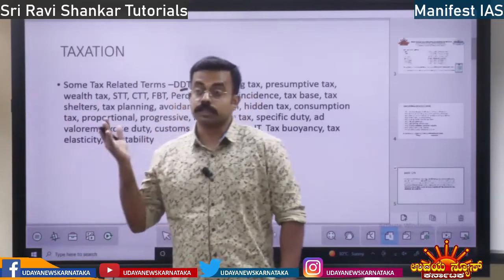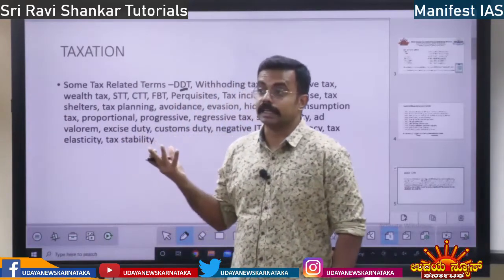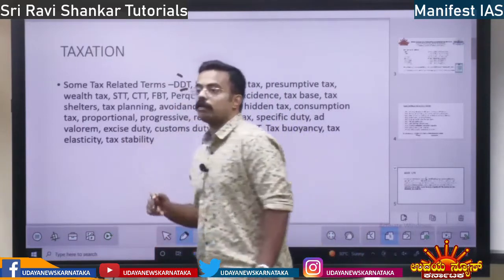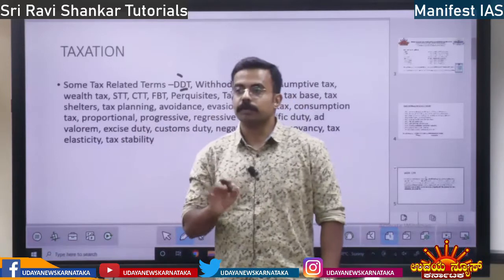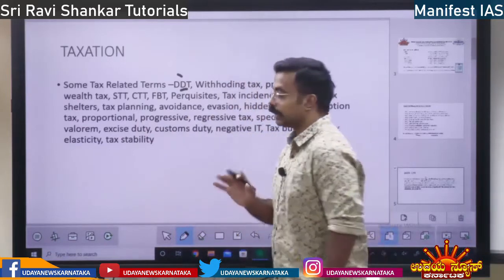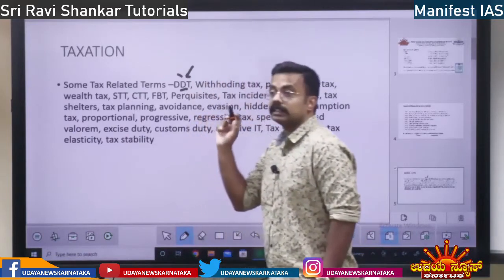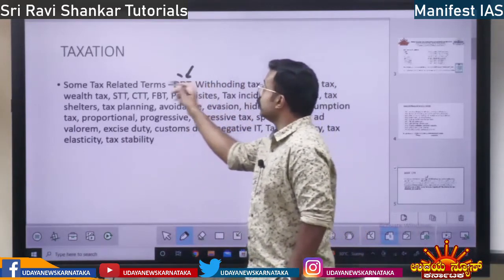When their share price goes up, their dividend, that is their profit, will increase. That profit is distributed among the shareholders. The tax imposed on that distribution of dividend is called Dividend Distribution Tax.